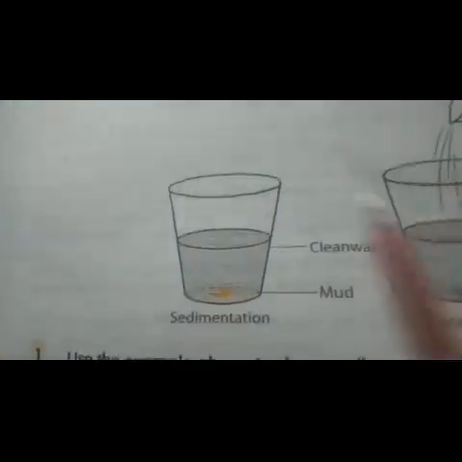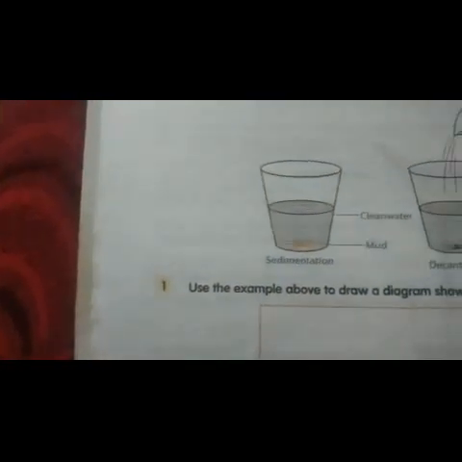Now open your readers. We will see what is there in the workbook. Page number 16. Here you can see sedimentation and decantation. Question number 1: here you can see the diagram of sedimentation and decantation, right children? Use the example above to draw a diagram showing sedimentation.